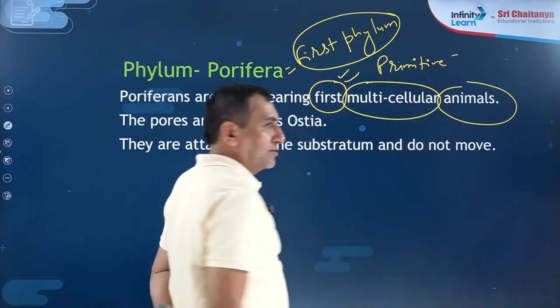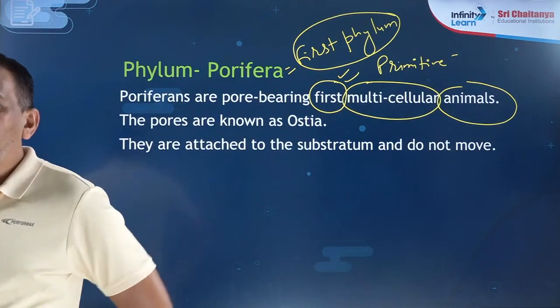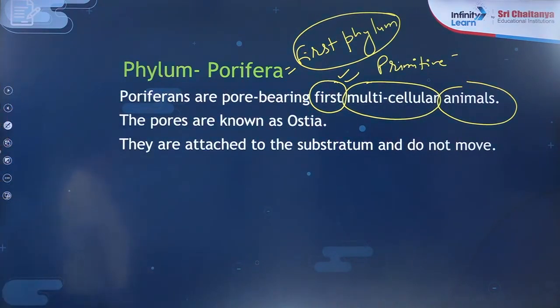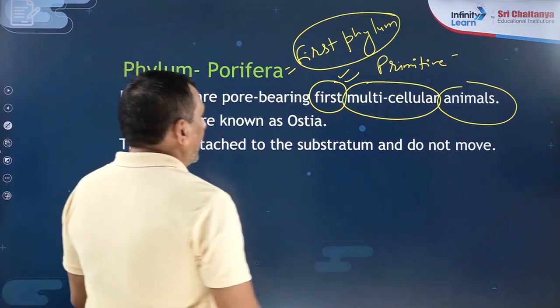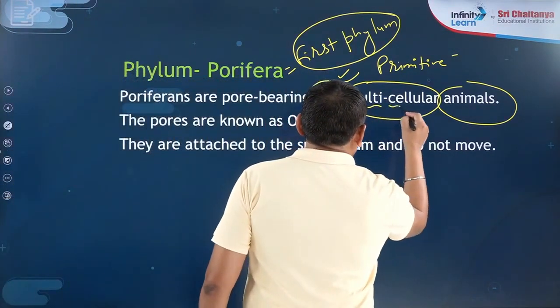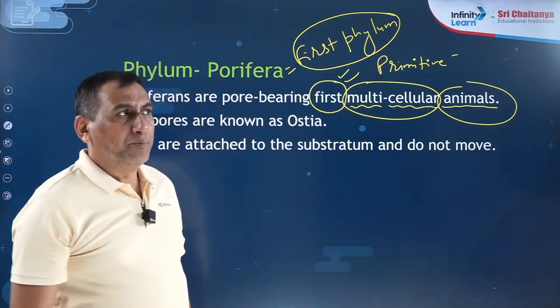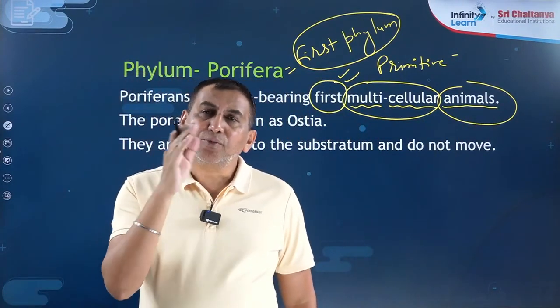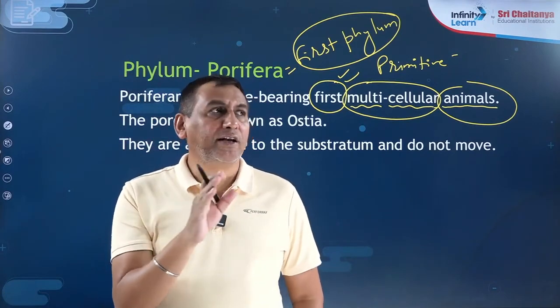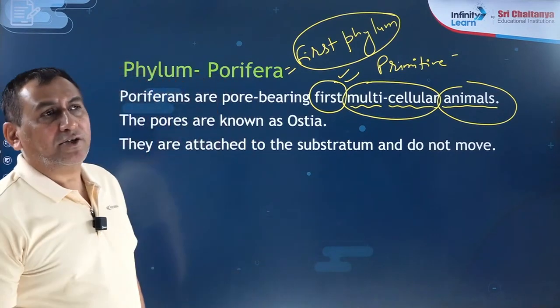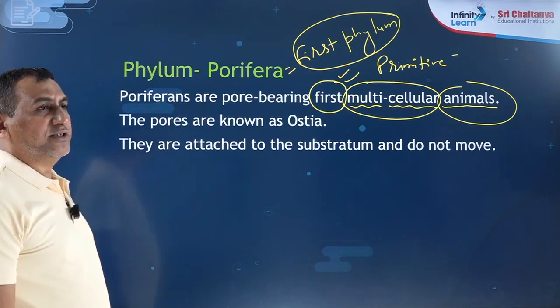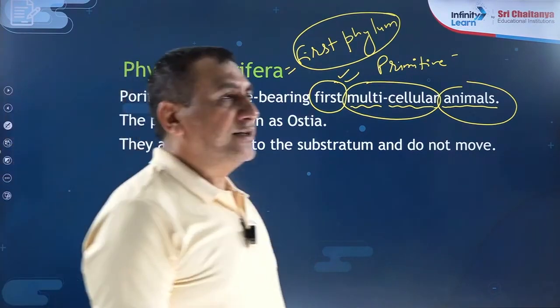Primitive means very first. They are the first multicellular organisms, which means they are made up of many cells. Before this comes Protozoa, which is not included in the animal kingdom because it is unicellular. So these are the first multicellular animals.